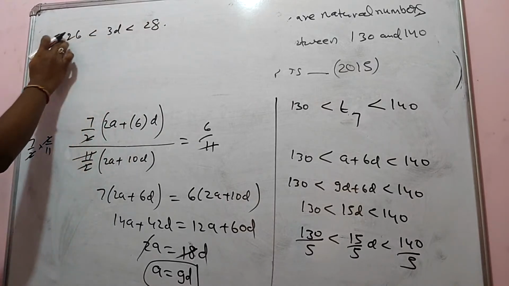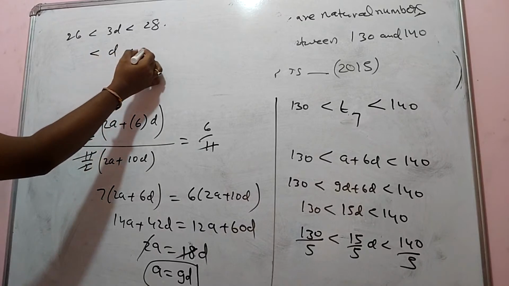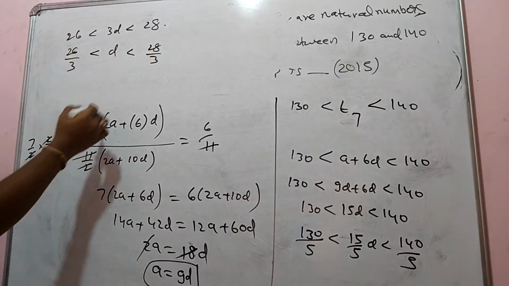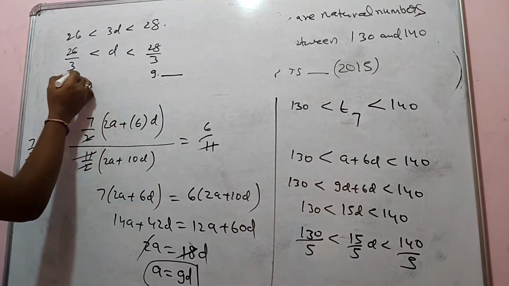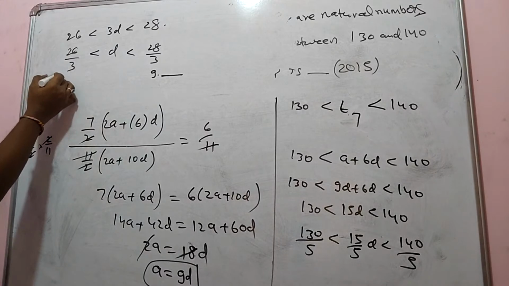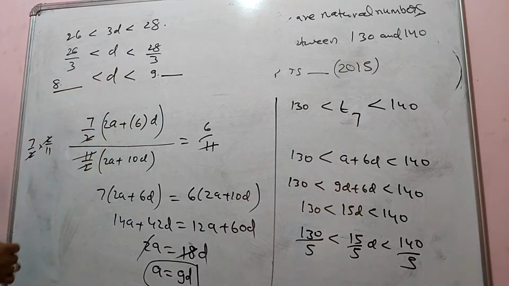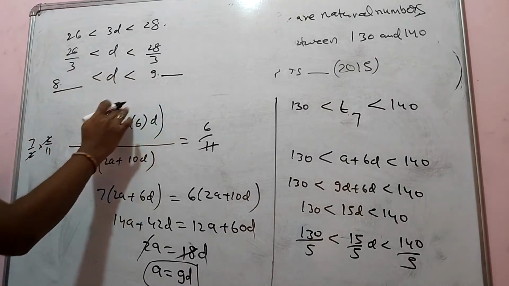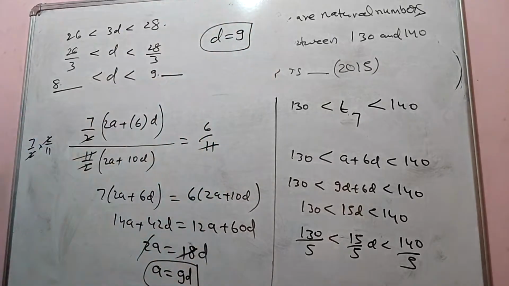And if you divide 3 this side and this side, D will be between 26 by 3 and 28 by 3. This I am going to get as 8 point something, and this as 9 point something. D is a natural number between 8 point something and 9 point something, so D value will be 9.